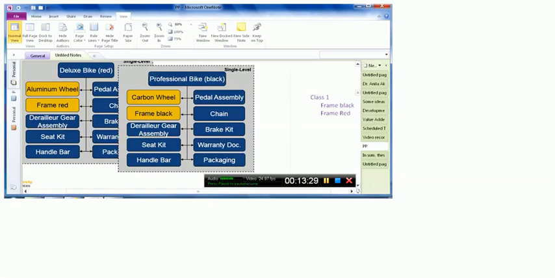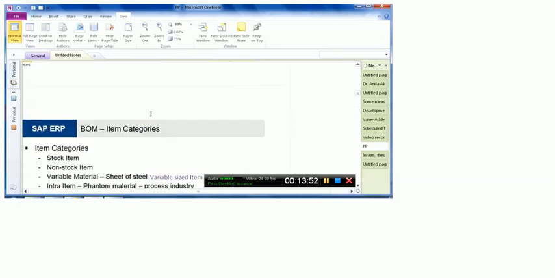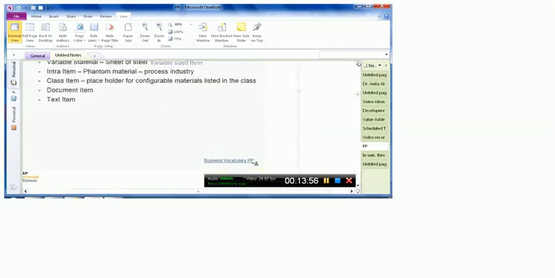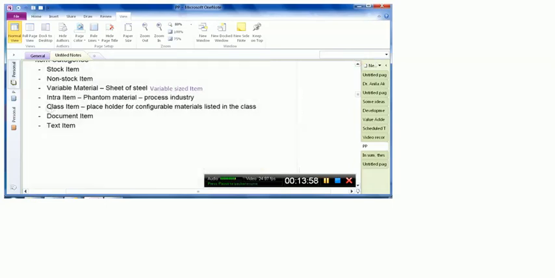So for example, I create just one bike. And in that bike, if the only difference is of the frame, then while creating the bill of material, I will not assign a specific black frame over here, but I will assign a generic frame name, for example colored frame. Now this colored frame will be known as the class item. Class item means that this bill of material item is not specifically an item in itself, it is actually a placeholder. It is representing a group of materials for the configurable material. The bike is the configurable material in that case, listed in the class.